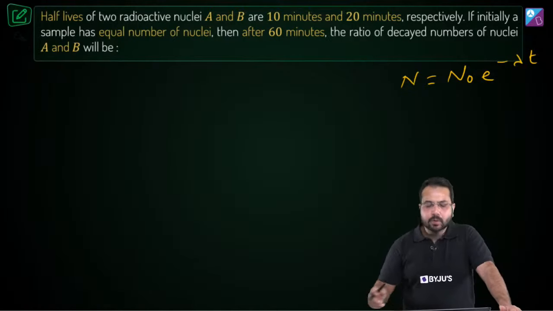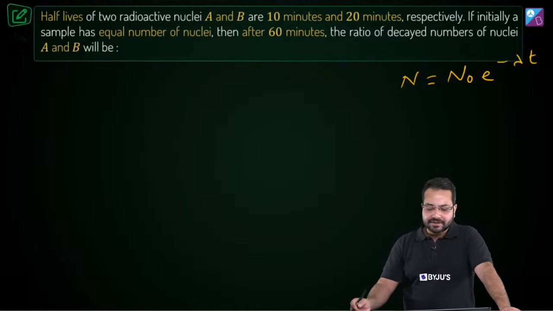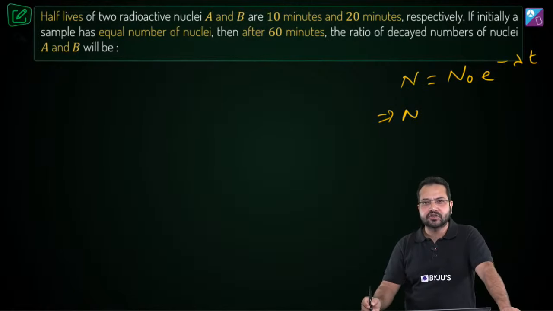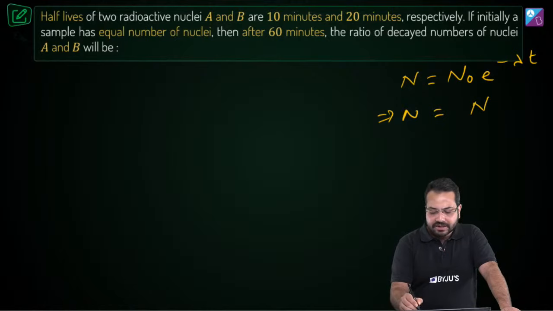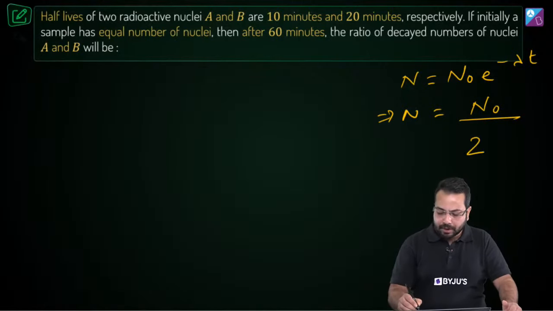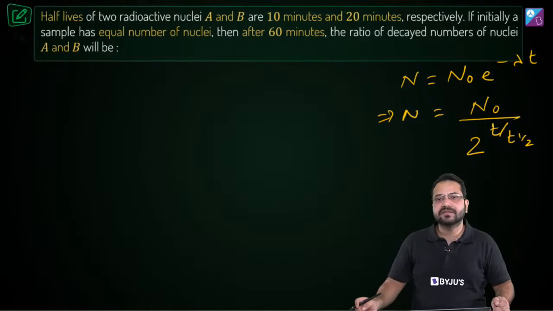Now there is another way of writing this equation. If you take log on both sides, there is another way of writing this equation. Probably we discussed this in the session yesterday also. So we can write this as n is equal to n naught divided by 2 to the power t divided by t half. Okay, t is the time and t half is the half-life.